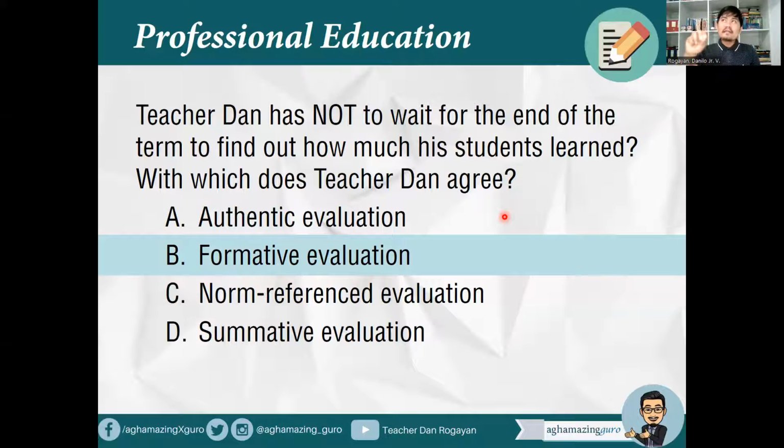When you give authentic tasks, assessment tasks which are authentic. Norm reference evaluation is when you compare, for example, a performance of a student against others. So usually for norm reference evaluation, nakakaroon tayo ng mga percentiles. So for example, that particular student is in the 95th percentile, meaning he or she is better than 95% of the class.